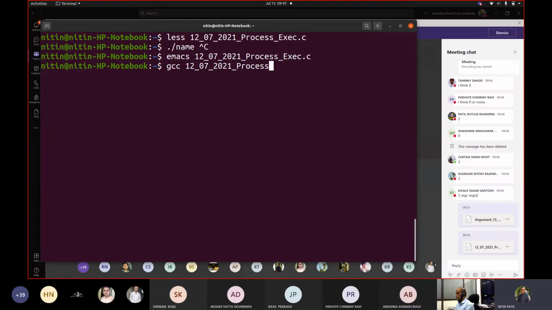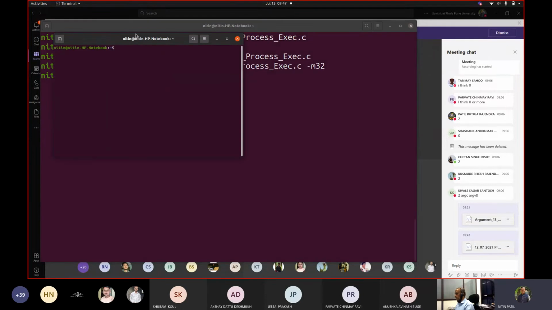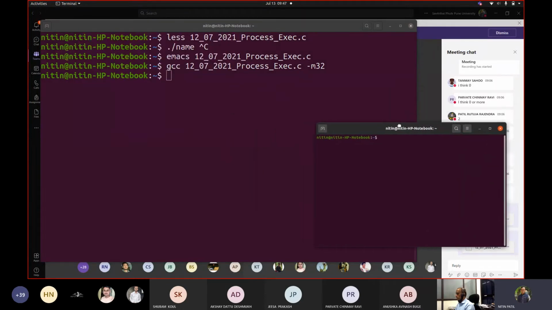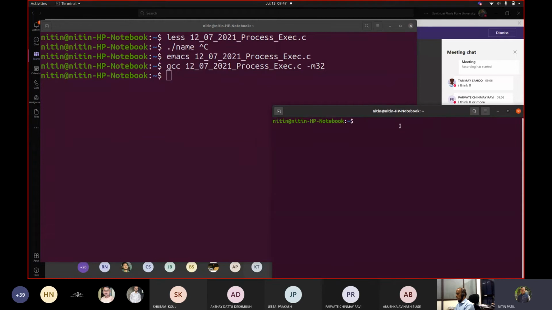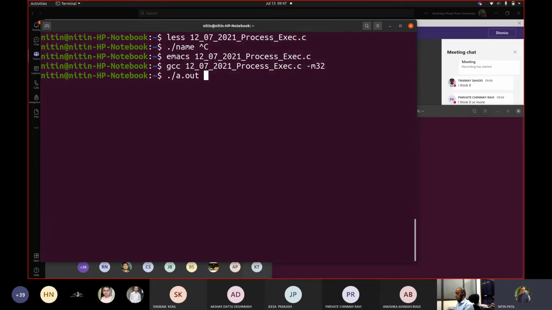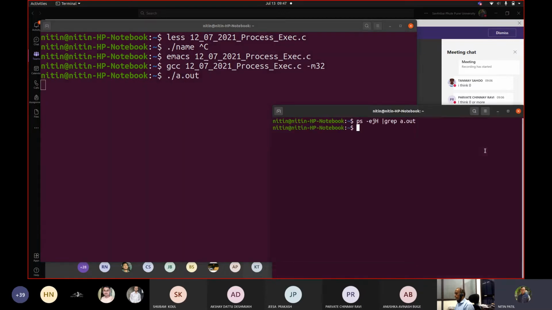07/2021 process exec.c -m32. Okay, now I am creating another terminal here. This should display as the tree. Grep a.out. Okay, right now there is nothing. So let me execute this. So it is waiting for a character.